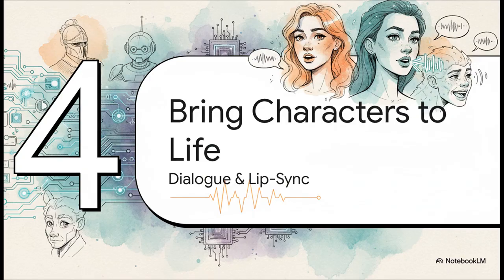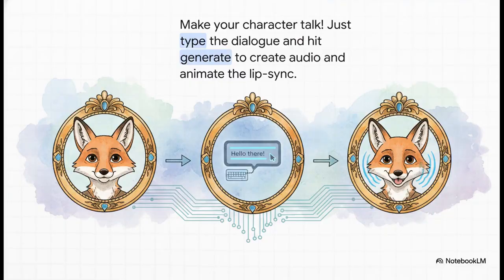Okay, so making a silent animated clip is already pretty impressive. But what if you want your characters to actually talk? Well, this is where Grok AI takes a massive leap forward. It is as direct as it sounds. Inside the editor, there's a little speech option. You just type in what you want your character to say, hit generate, and the AI not only creates the audio for you, but also animates the mouth to match. The lip sync is surprisingly smooth and accurate.